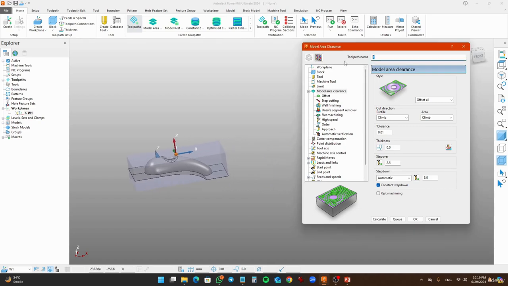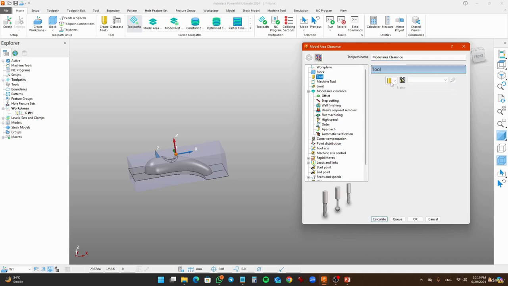Just give it a name, model area clearance. Select the tool. I'm going to set the roughing tool as a 12 millimeter flat end mill, set as tool number 1.